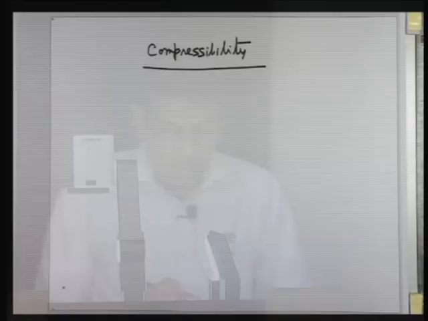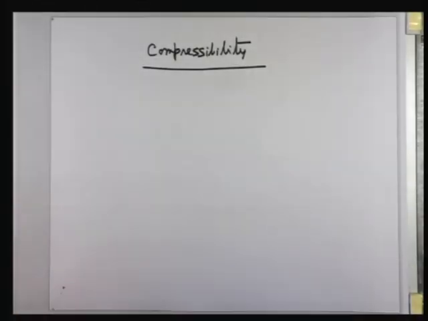What is it? By compressibility of any substance, we mean a measure of change in volume under the action of external forces. For a fluid, this external force is the normal compressive force. As I already told you, a fluid cannot sustain tensile force, it can only support compressive force. Now for a quiescent fluid, or fluid at rest, the compressive force per unit area, that is the compressive stress, is known as hydrostatic pressure.